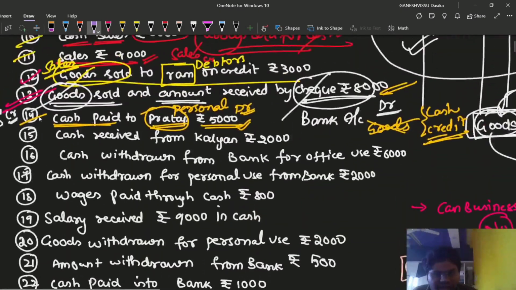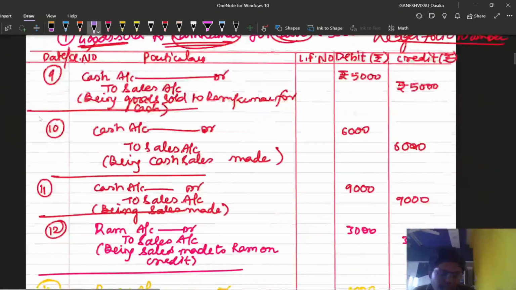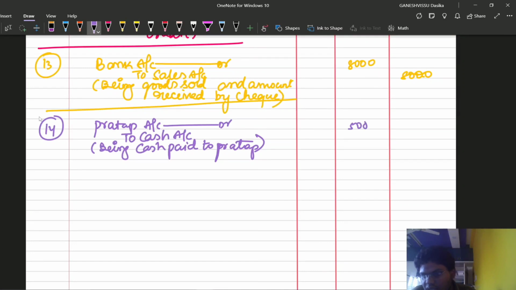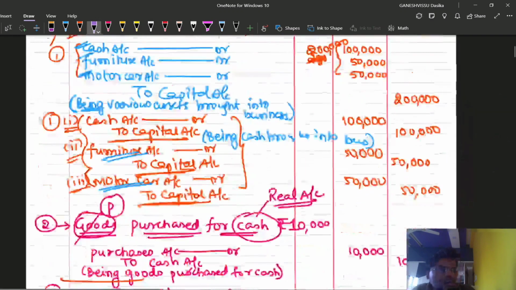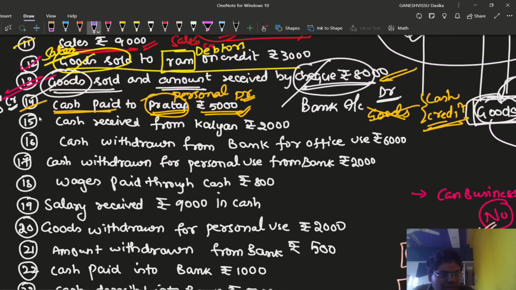Identify the amount. The amount is 5,000 rupees. So 5,000 is the amount here. 5,000 is the amount which we are going to credit, the same amount. 15th transaction we can go through. What is the 15th transaction? Cash received from Kalyan.